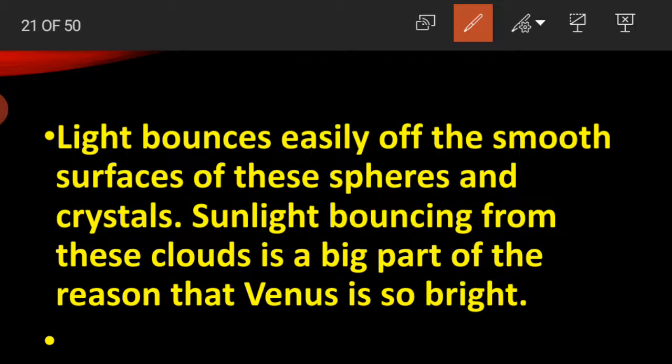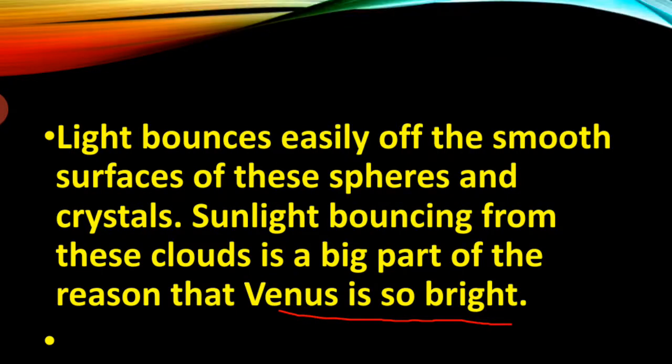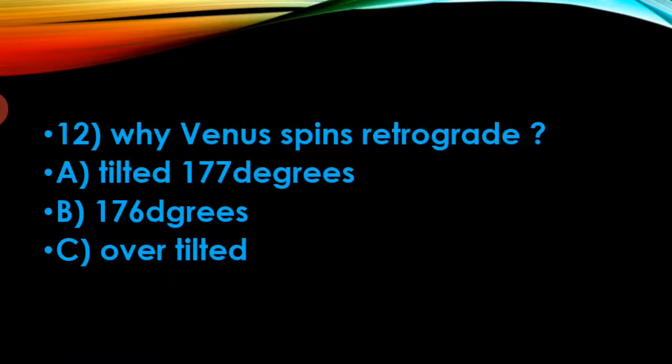Sunlight bouncing from these clouds is a big part of the reason that Venus is so bright. Okay, because of sunlight bouncing from the clouds of the Venus surface. Okay, clear?